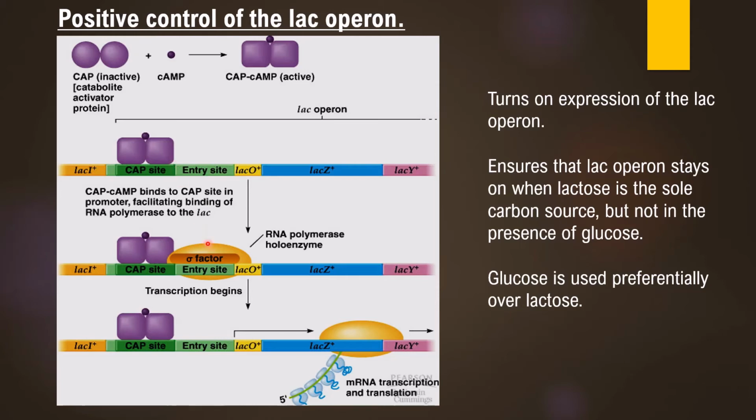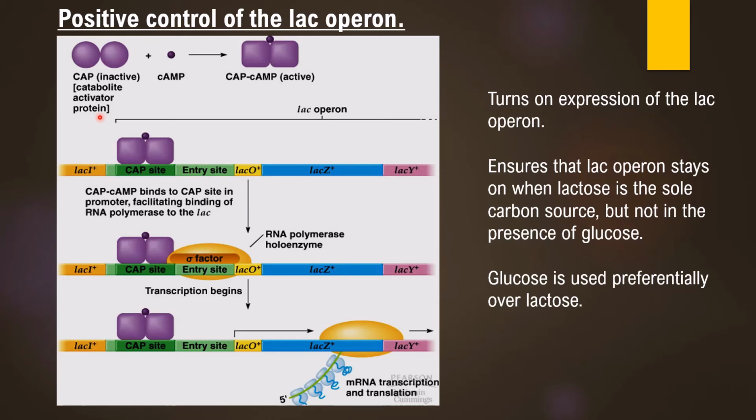So polymerase will come and bind, and will carry out the transcription of this lac Z, Y and A section, which is followed by translation with the help of ribosomes, which leads to formation of beta-galactosidase, permease and transacetylase enzyme. So the function of this catabolite activator protein is that it helps in ensuring that the operon's transcription is on when lactose is the only source of carbon.